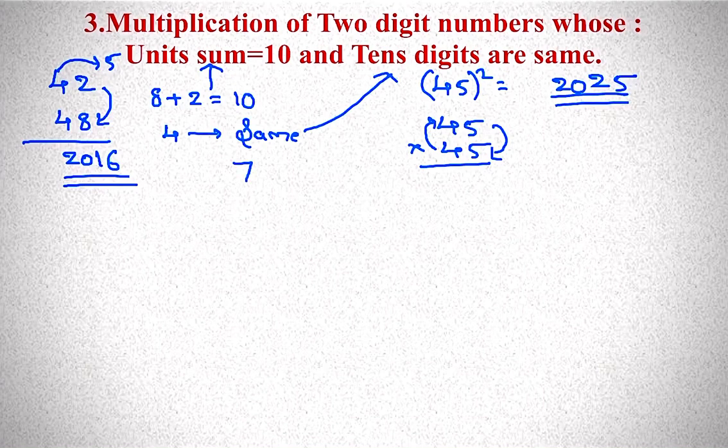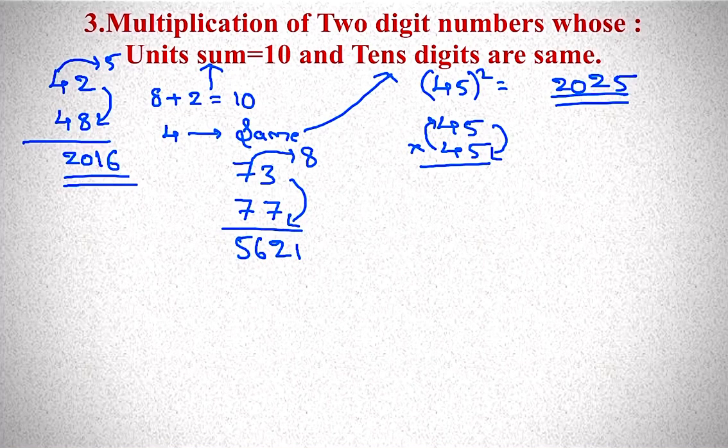If I want to multiply by 73, what should be present here? The tens digit should be the same, 7. And the units sum is equal to 10. As 3 is already present, I have to keep 7. 3 into 7, 21. 7 and the next number, 8. 7 into 8, 56. So 5621.